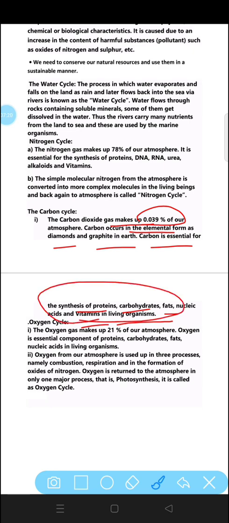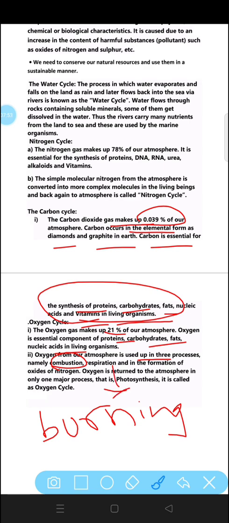Next is the oxygen cycle. Oxygen gas makes 21% of our atmosphere. Oxygen is the essential gas for all us humans which we need. Without oxygen we cannot imagine our lives. It is essential for the components of protein, carbohydrates, fats, nucleic acid in living organisms. Oxygen from our atmosphere is used up in three processes. The first one is combustion. Burning is also called combustion.